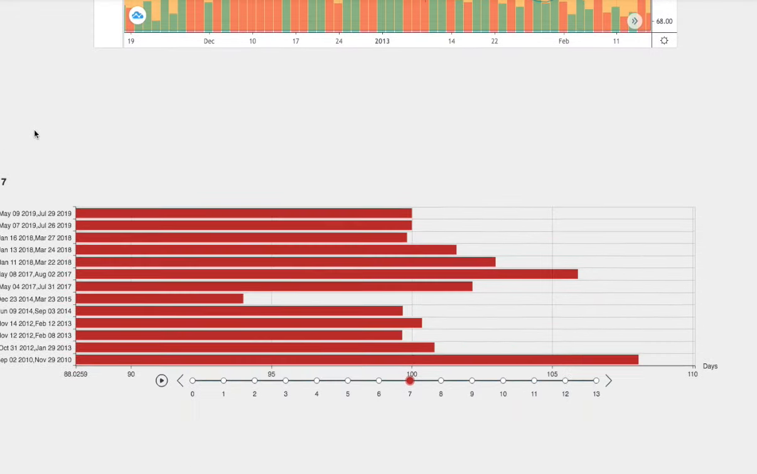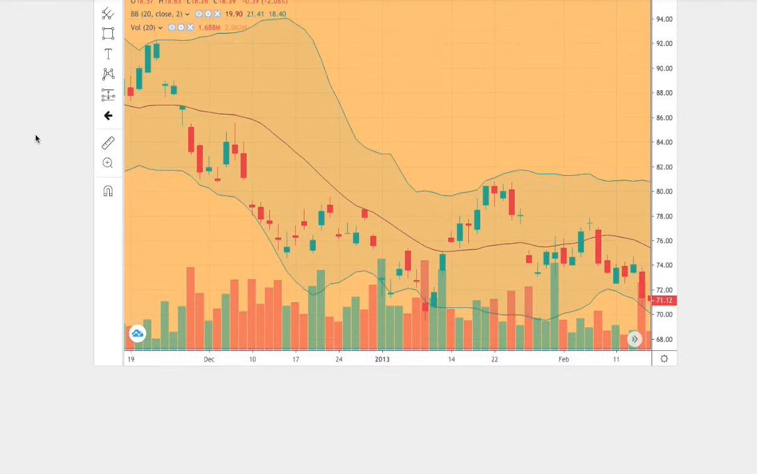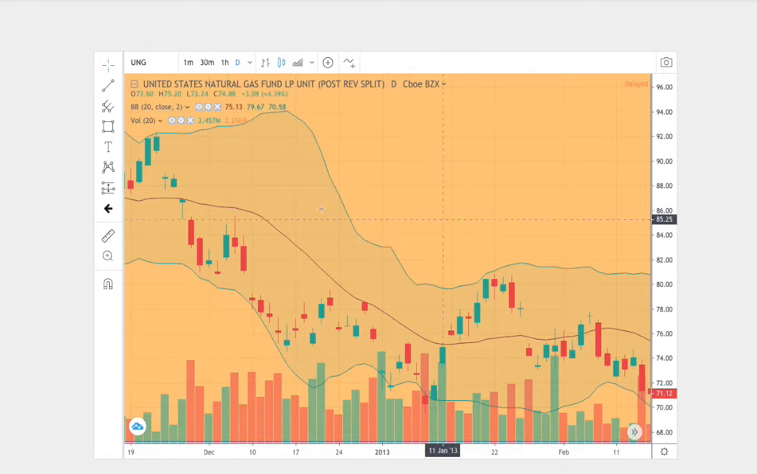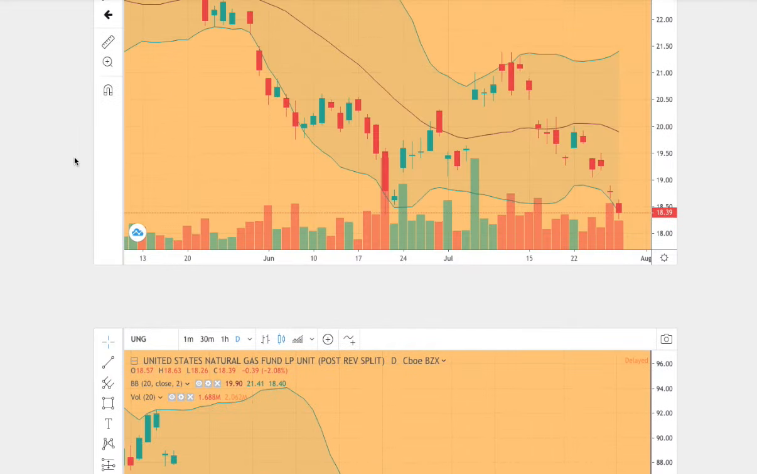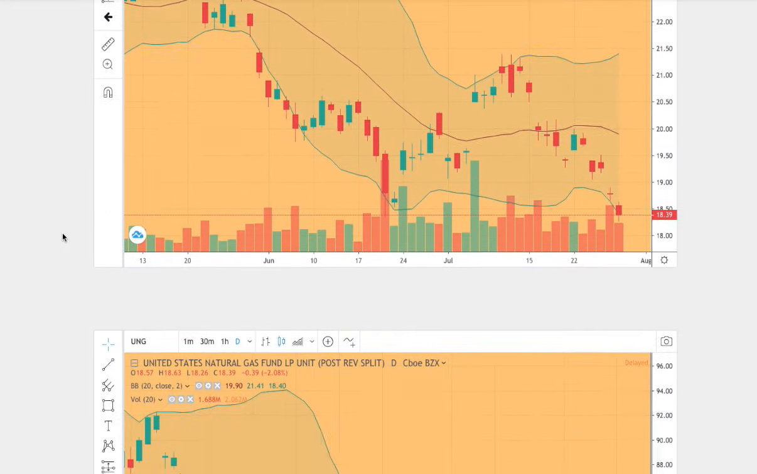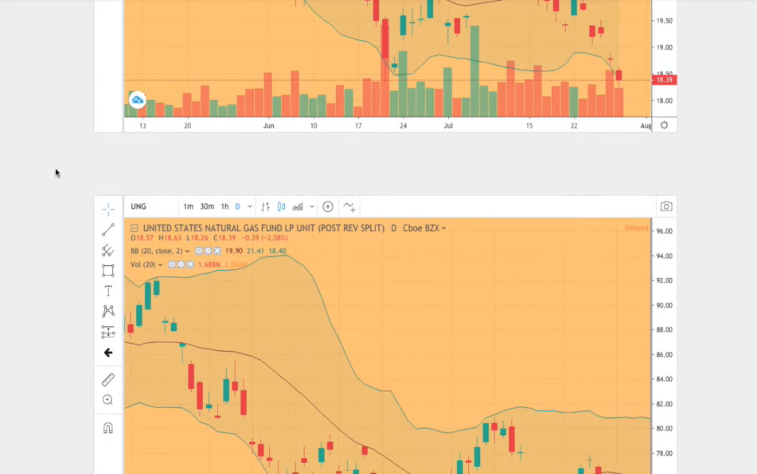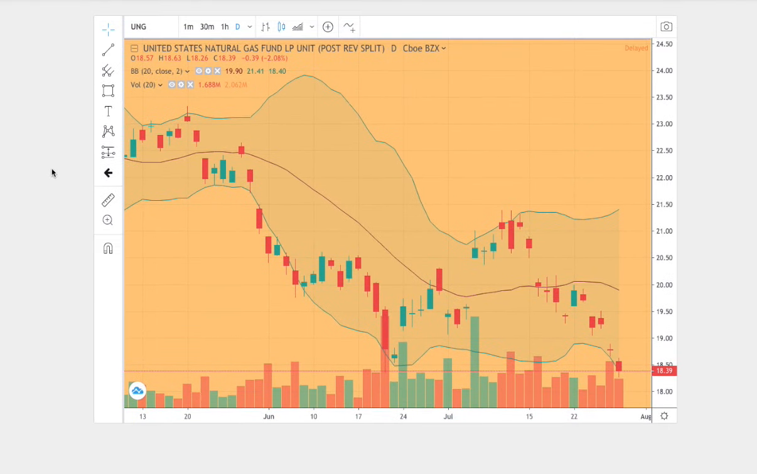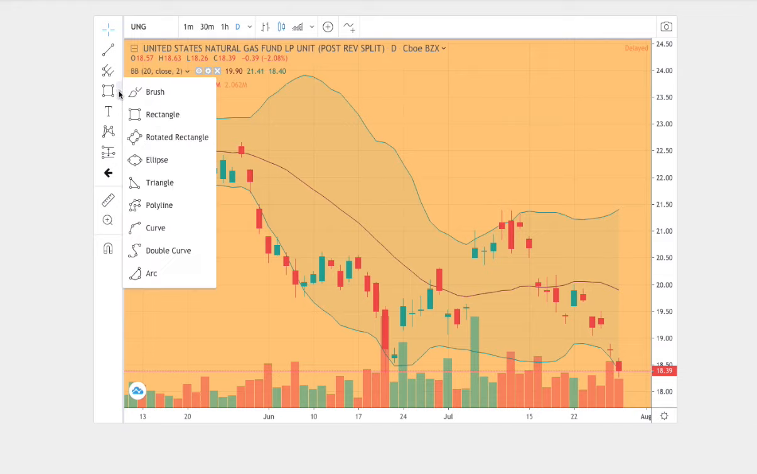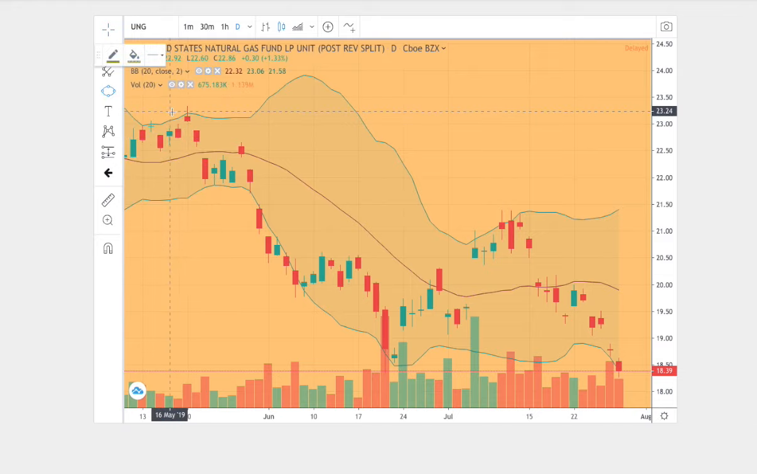So first, I'll explain why this trend is similar to the current trend right here. And this trend in question is November 14, 2012 to February 12, 2013. I'll prove to you why these two trends are similar and why the forecast should be somewhat similar.